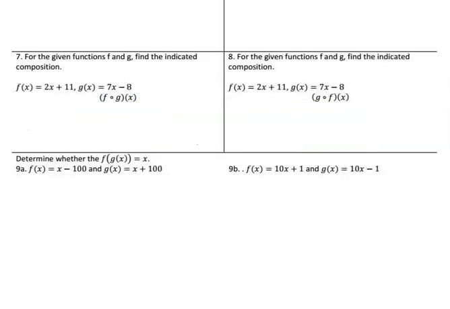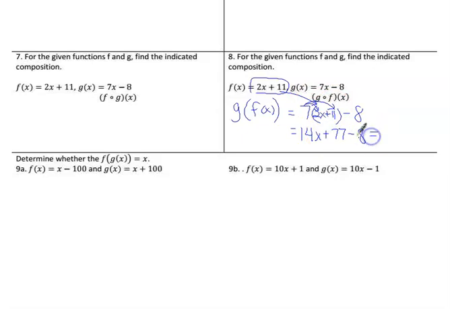Number 8, since I borrowed the space, let's clear that off. G with f on the inside this time. So this is g with f inside it. So let's take the g problem, which is 7x minus 8. And inside it, we're going to put f, which is 2x plus 11. So let's distribute, because there's a 7 outside. That's 7 times 2 is 14 with an x. And 7 times 11 is 77. We take away 8. We can only add like terms together, so it's 14x. 77 minus 8 is 69. So 14x plus 69.